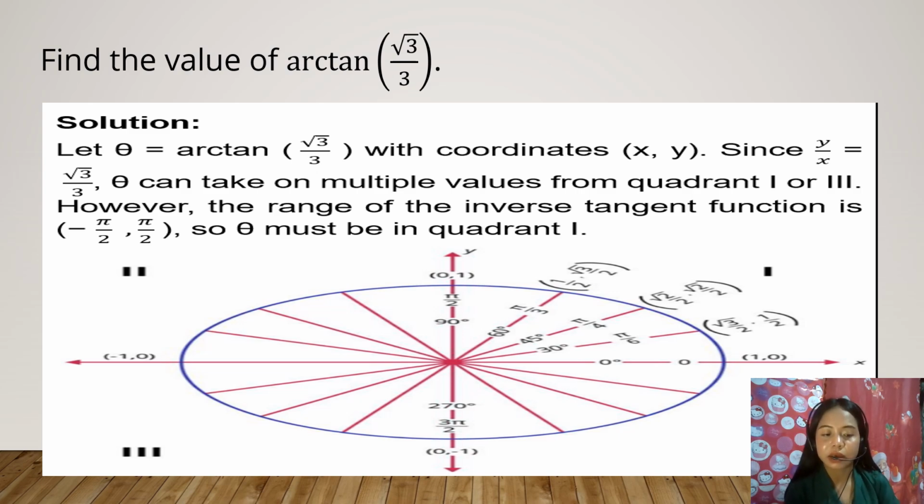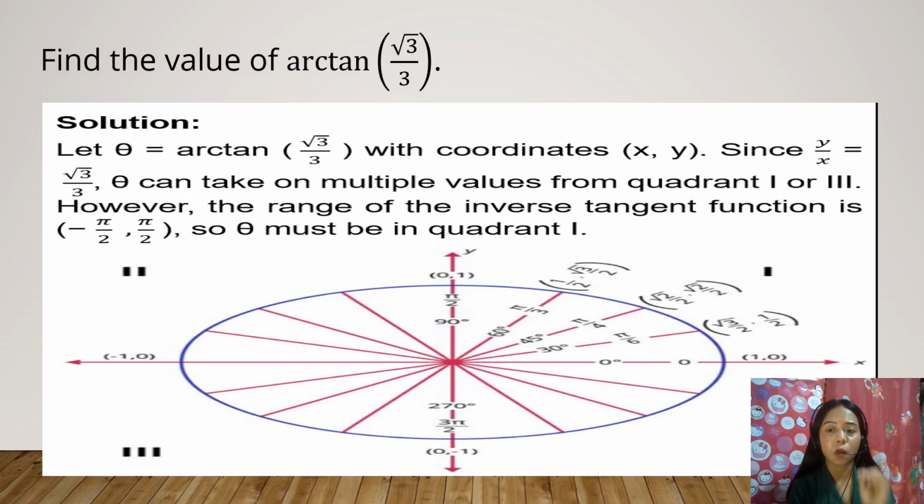Pi over 6. Okay? Okay, so since ang tangent theta equals y over x is positive, nganong positive man? Unsa di ang value niya? Square root of 3 over 3. Ba positive man siya? Okay, so since positive man siya, under jud siya sa quadrant 1. Ang quadrant 1 is positive, positive.